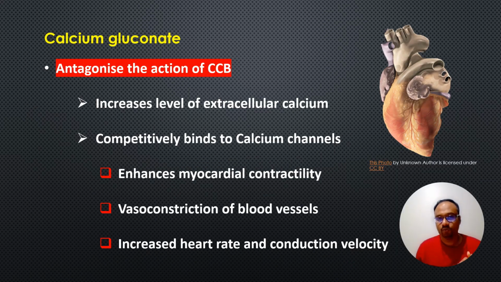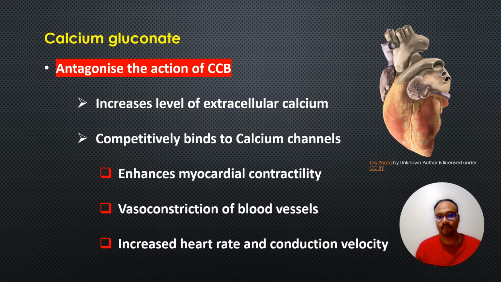Now let us see how the antidote of calcium channel blockers, the calcium gluconate, works. It antagonizes the action of calcium channel blockers. It increases the level of extracellular calcium and competitively binds to the calcium channels. So it enhances the myocardial contractility and vasoconstriction of the blood vessels and increases the heart rate as well as the conduction velocity.